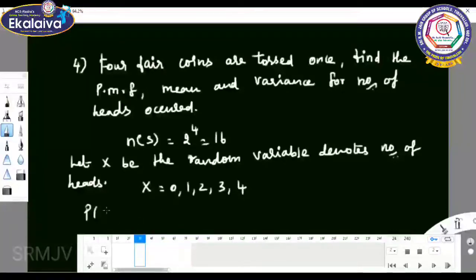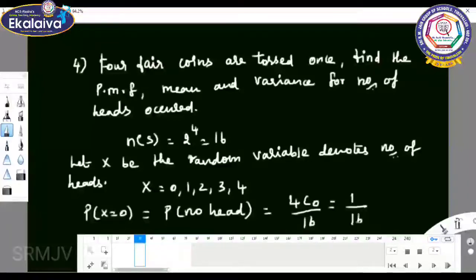P of X equal to 0. What is the meaning of X equal to 0? No head. When we toss four coins, we are not getting any head. So 4C0 by 16 equals 1 by 16.